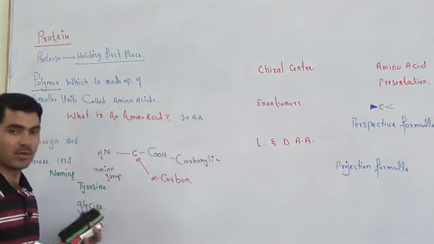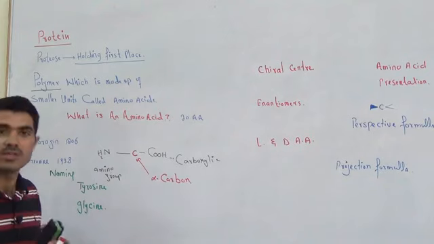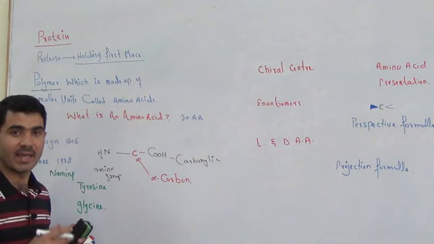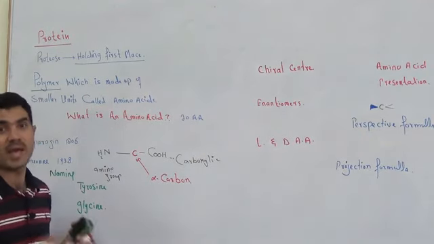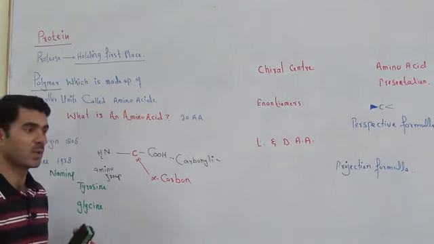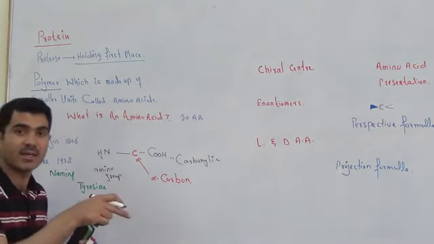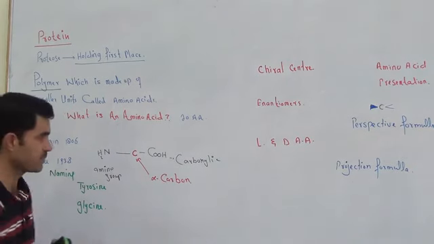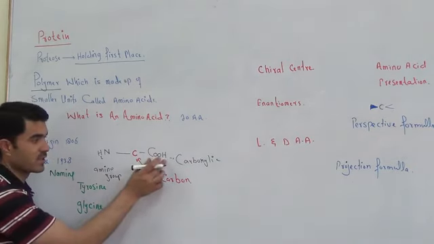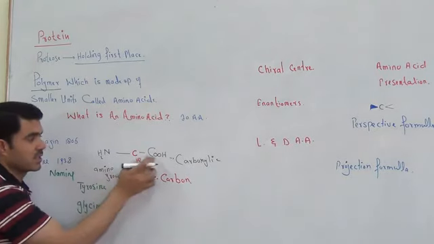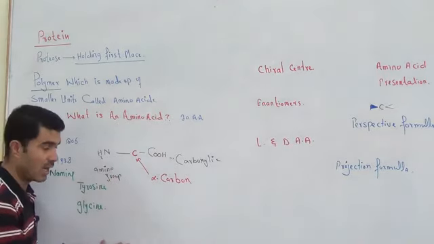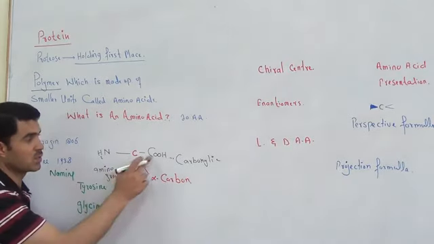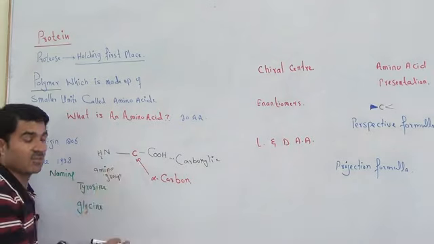The carboxylic group and the amino group, these two are actually functional groups, and someday you will be provided a lecture on the functional groups as well, especially when I record the lecture on carbohydrates. Definitely you will be given some idea about the functional groups. So here we have the functional groups carboxylic acid and amino group. These two functional groups are always present in an amino acid, and both groups are attached to the central carbon